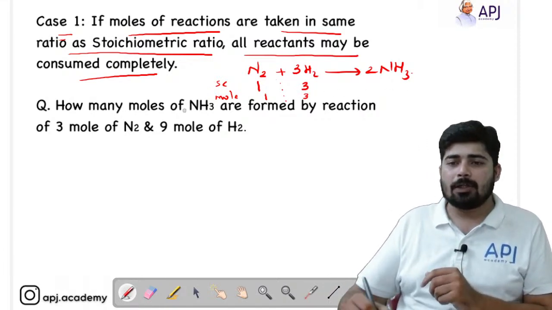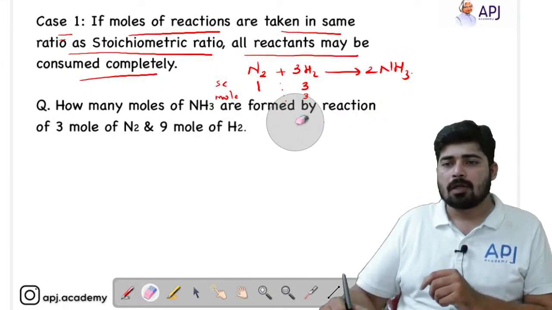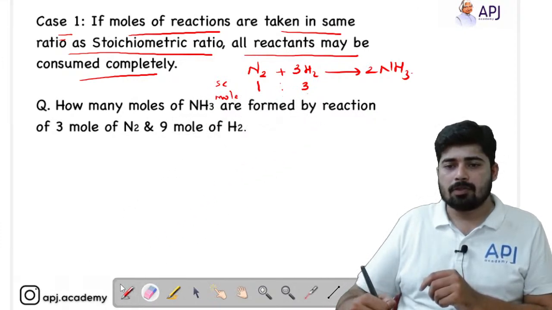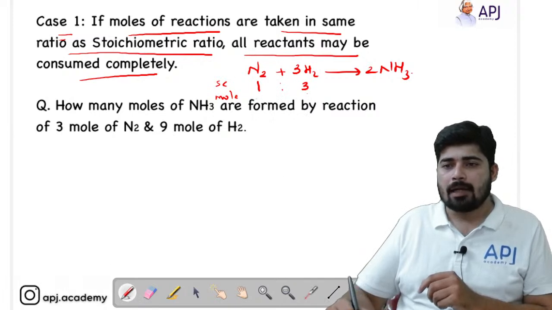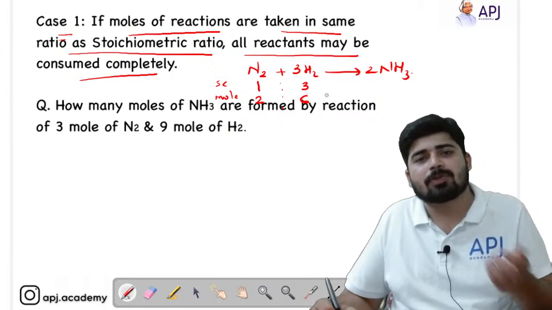Or if I tell you that I have taken the number of moles of nitrogen as 2 and number of moles of hydrogen as 6, let's think about this. So 2:6 is equal to 1:3 itself.